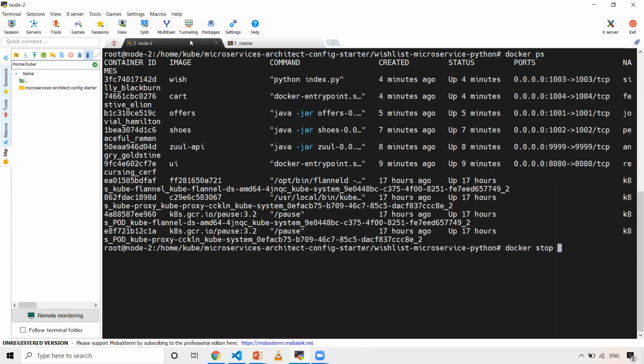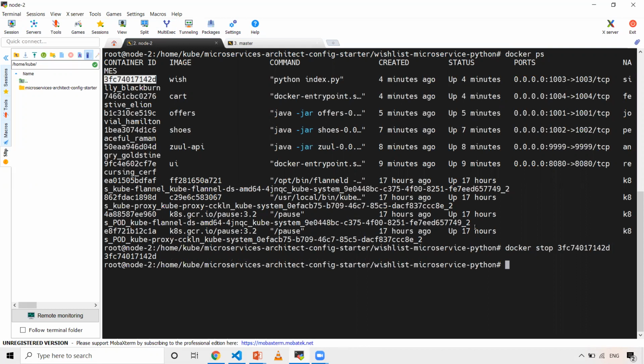That's the reason I had to stop this container and recreate it. Maybe that time I'll be able to see the output. Docker run -d -p, 1003 is correct, but it takes 5000 inside, and then wish.